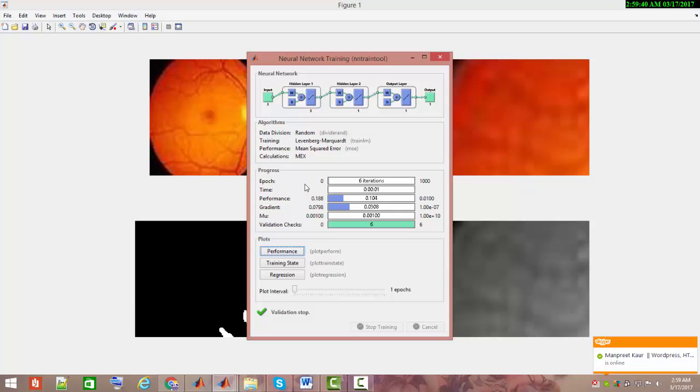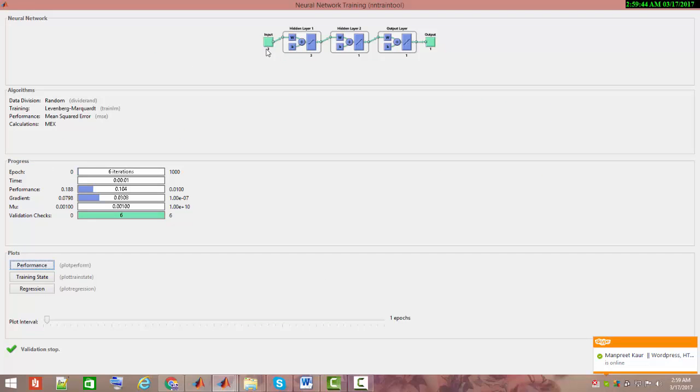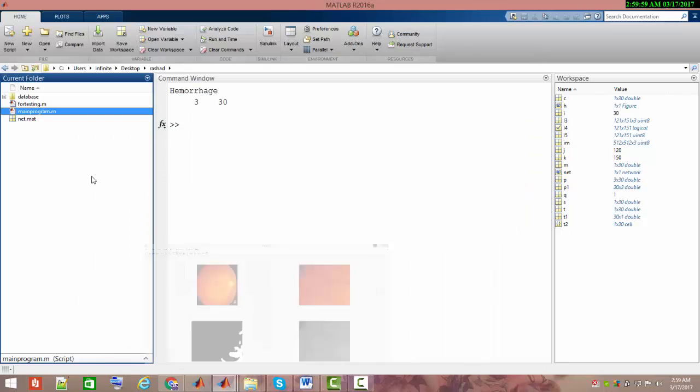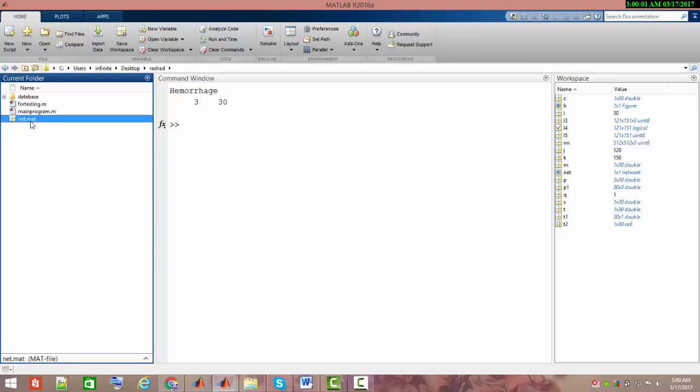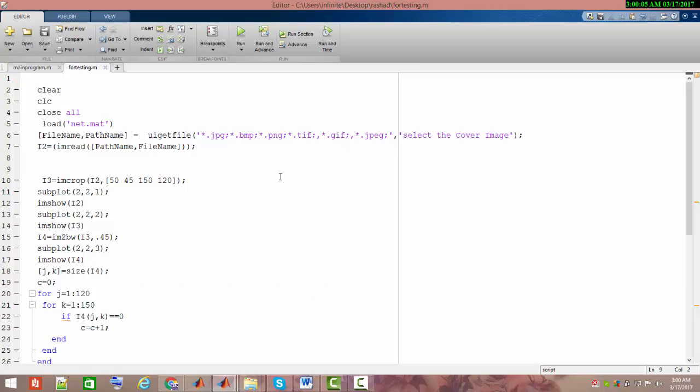Okay, and the training is being done, where I've taken 3 input layers, 3 hidden layers of tansig, 1 hidden layer of purelin, and 1 output layer, which is trained on the basis of the target matrix. Okay, and the pre-trained network is saved here. Now what we require is to perform the testing on the image.